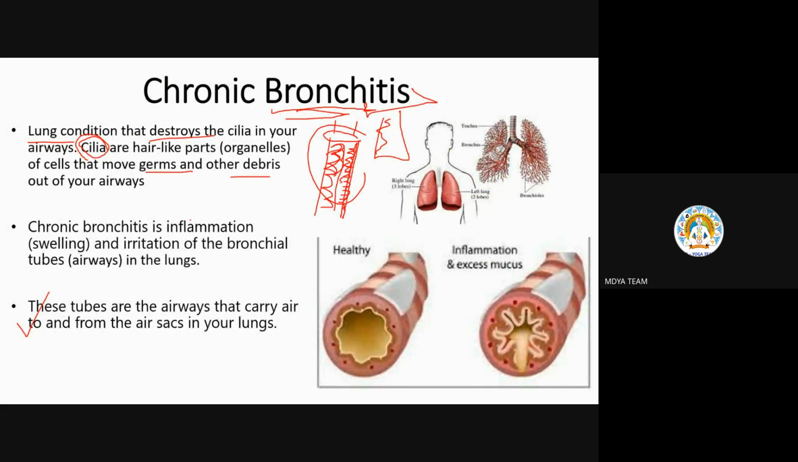Okay, so in this I told you this is your that. Now in this diagram I will show you, this is healthy. Okay, this is healthy. So your healthy bronchi, bronchus, or tubules. Okay, I will say tubules.